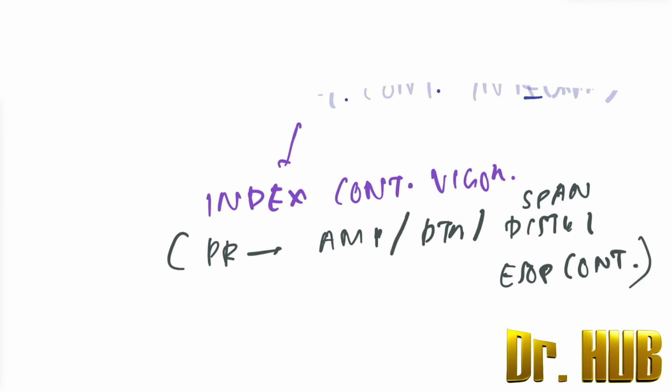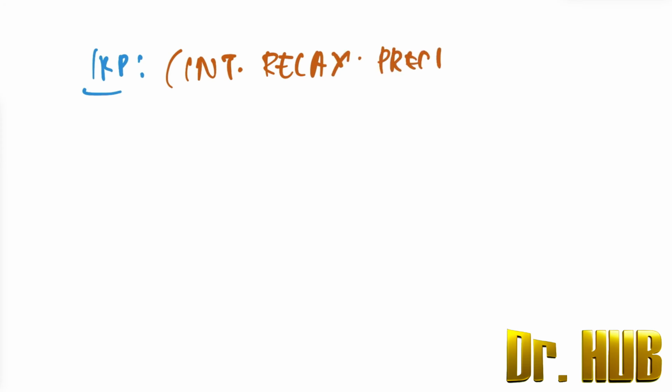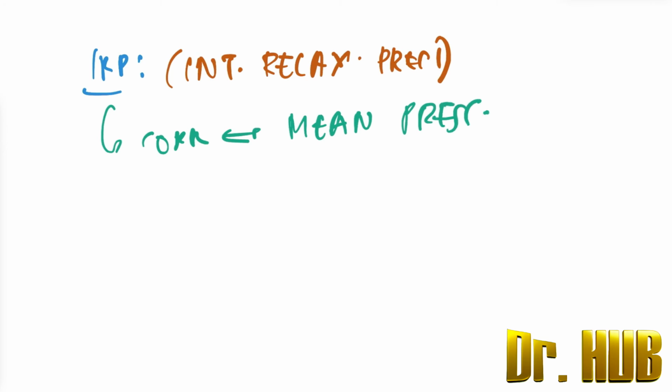Next, what we have in line is the IRP. What is IRP? IRP stands for the integral relaxation pressure. It corresponds to the mean pressure of the greatest post-deglutitive relaxation.